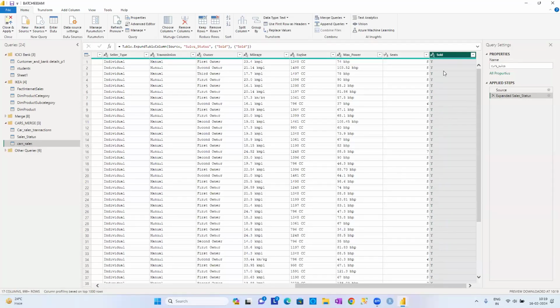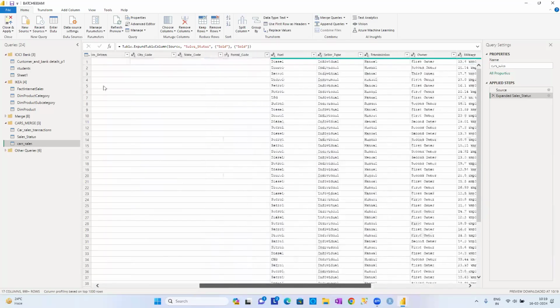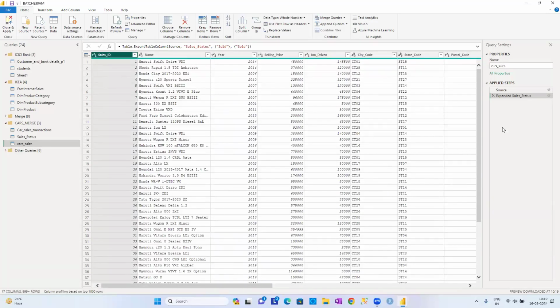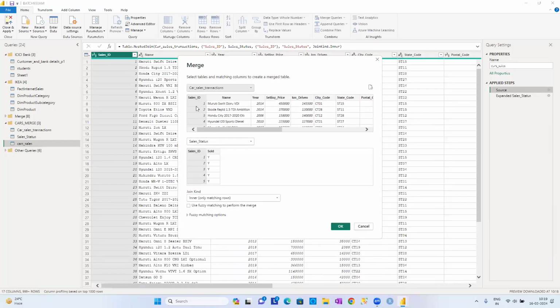Got the point, guys? We just added the column, but don't think that we simply appended it. We appended it by using the sale ID, and the sale ID has to match. So here we have a sale ID, and there also we have a sale ID. Both of them have matched. Edit this source once again if you want. See there, guys, this sale ID and this sale ID have completely matched. I selected them, which means it is matching.